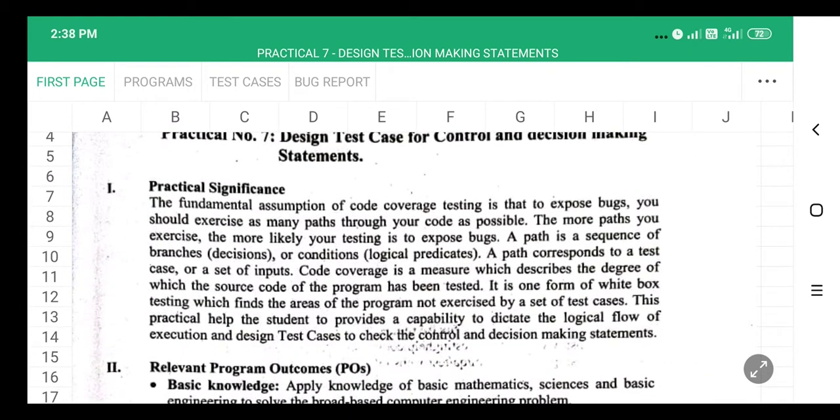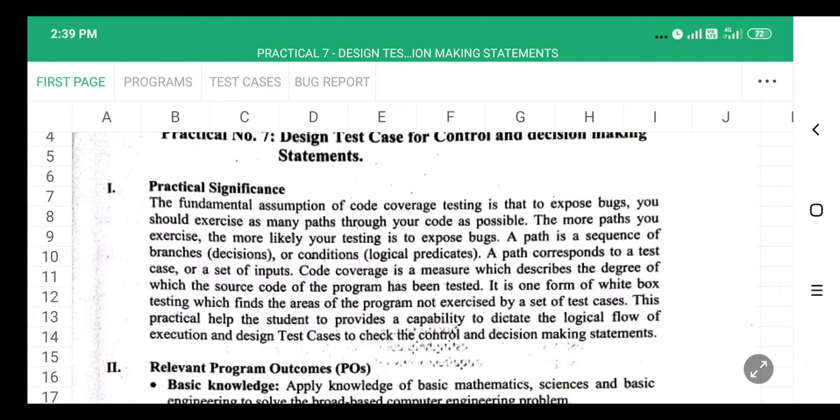So we'll just check the practical significance. The fundamental assumption of code coverage testing is that to expose bugs you should exercise as many paths through your code as possible. The more paths you exercise, the more likely your testing is to expose bugs.